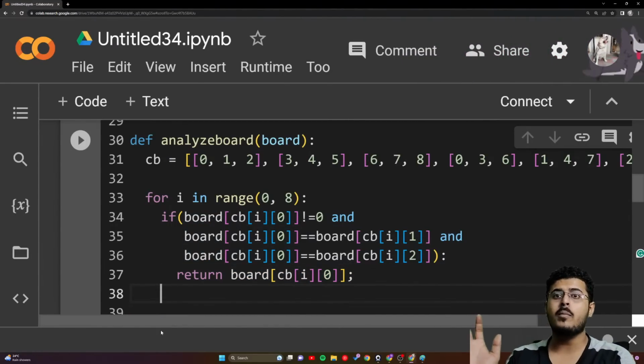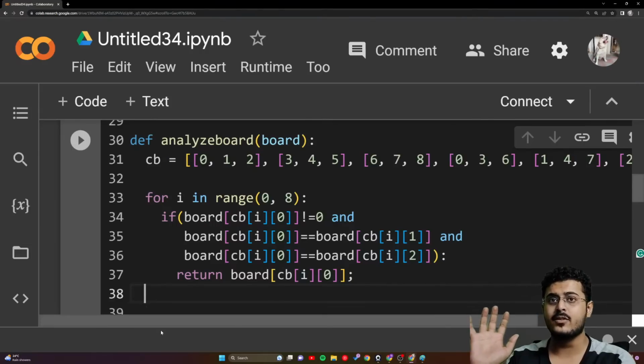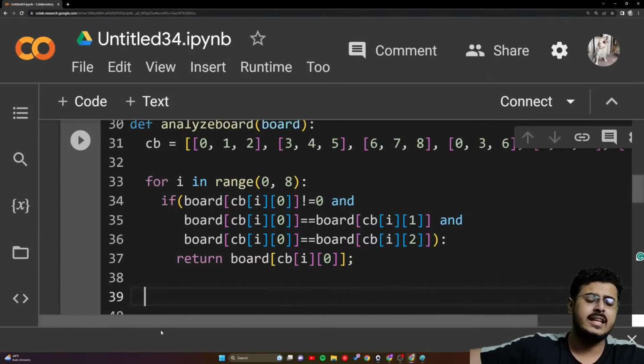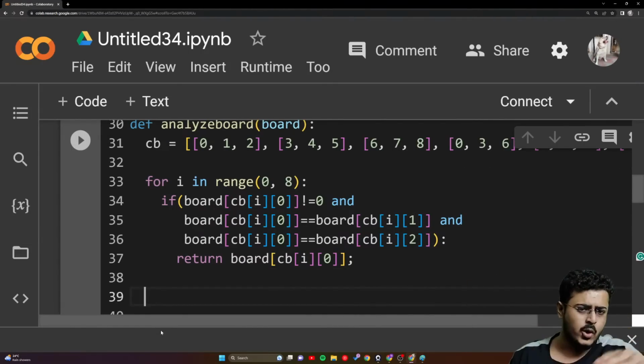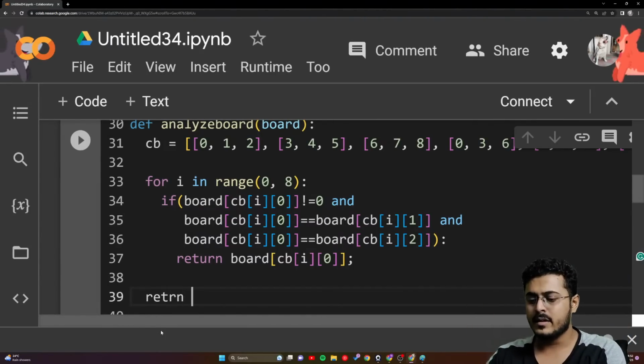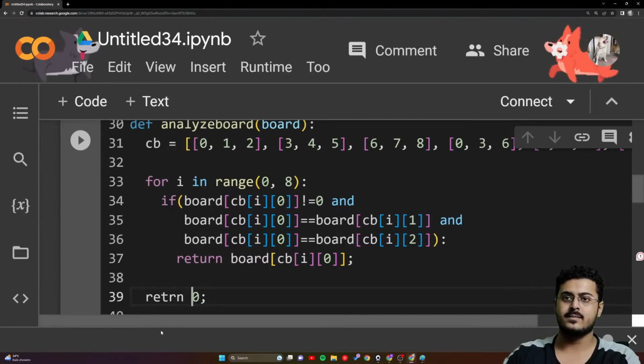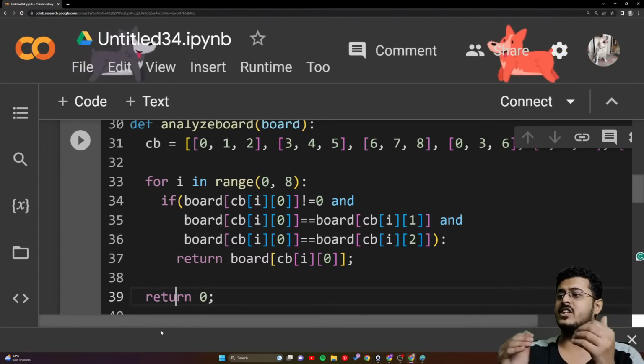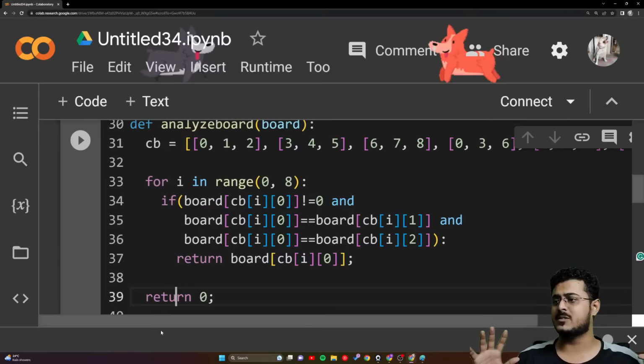Else, if nobody has won, guys, we have checked all the different permutations according to rows, according to columns, according to diagonals. We have checked everywhere, but nobody has won up till this point of time. Then return 0. Return 0 that nobody has won up till this point of time.